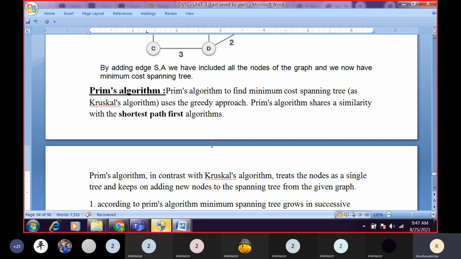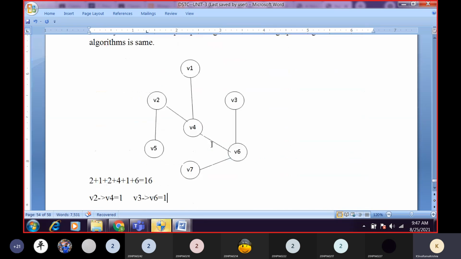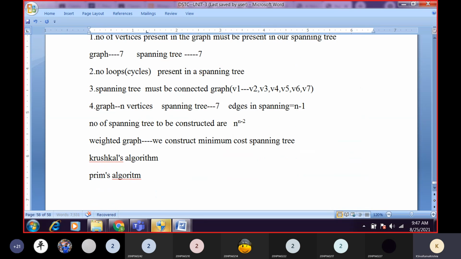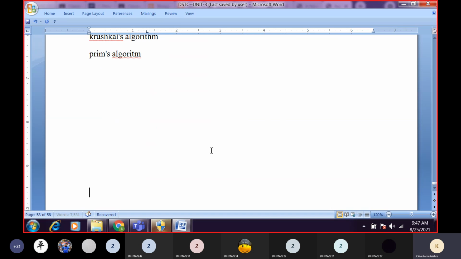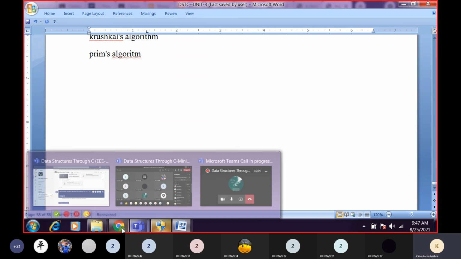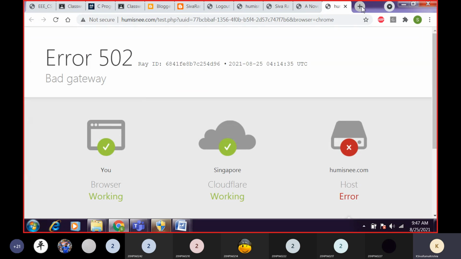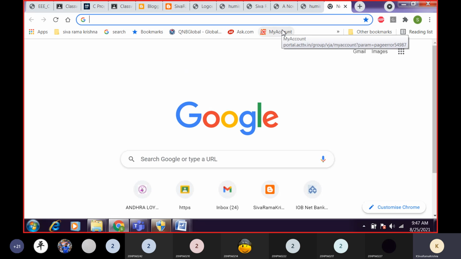Okay. So we'll take another example. We'll take another simple graph. So instead of drawing it myself, I will take it from the internet.